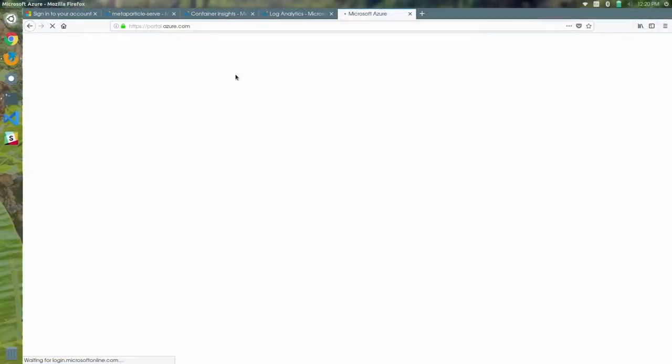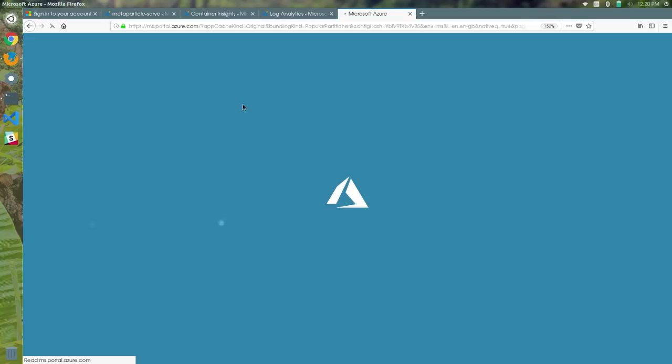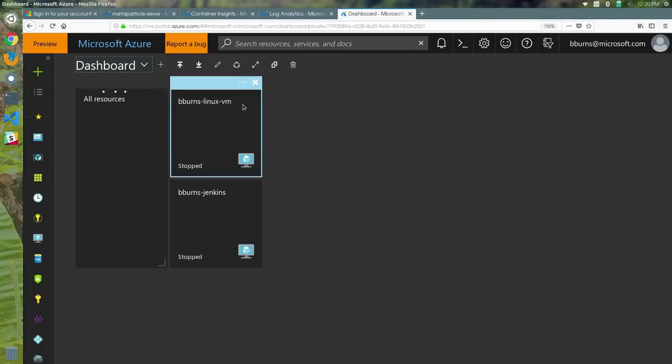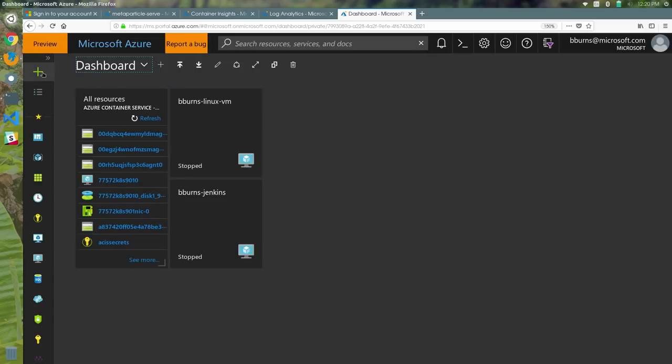So if you go to the Azure portal and you wanted to create a Kubernetes cluster, there's a lot of different things you might need to do. Create virtual machines, create networks, all of this sort of stuff. But actually, we've gone and we've made it a little bit easier. So I can demonstrate that flow right now. So here we go.